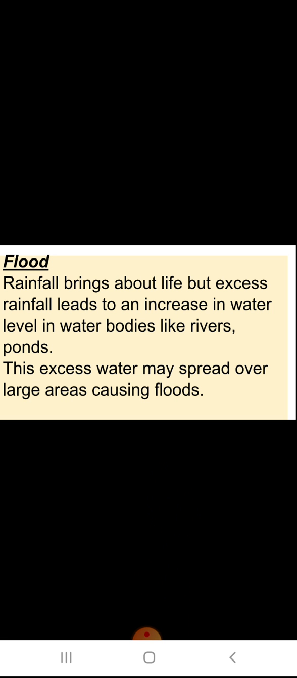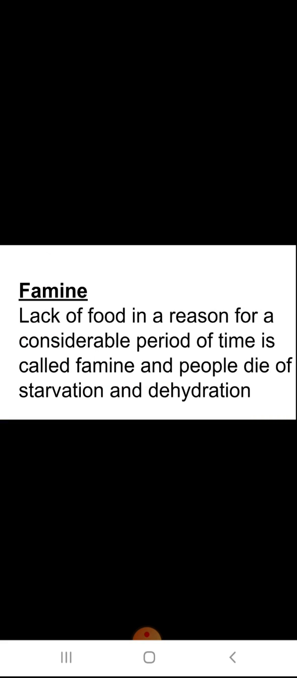And if drought continues for a long period of time, it causes a condition that is known as famine. In this case there is a lack of food and water, and people suffer from starvation and dehydration, because in starvation there is no food, and in dehydration there is no water. That condition is known as famine.